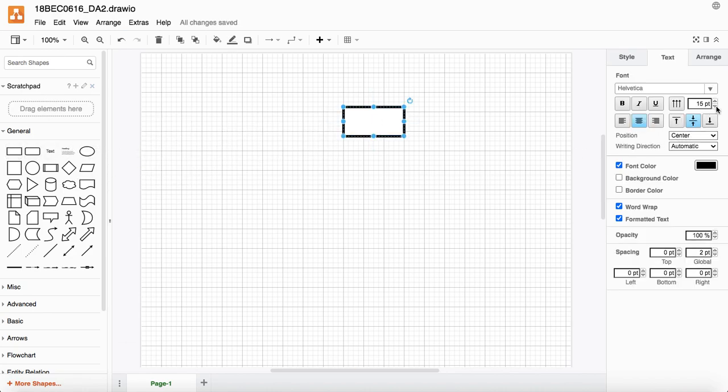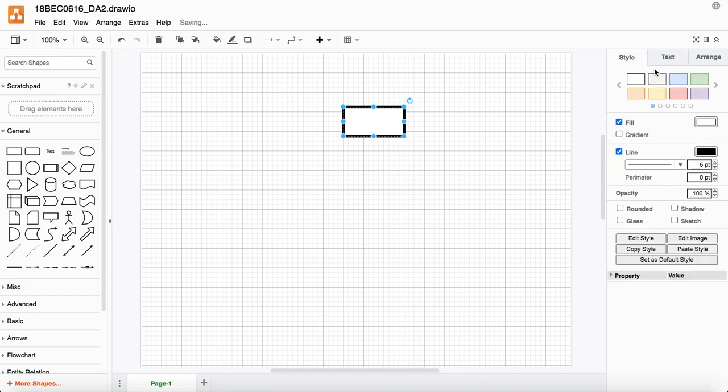You can increase or decrease the text accordingly, and you can increase and decrease the line width. So I would like to keep it at 5 points, so I will leave it here, and then I will go ahead and drag and drop the other blocks that I require, or I can simply copy and paste the one single block that I have.